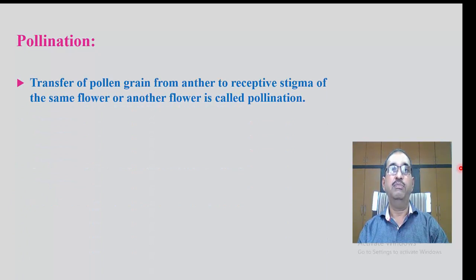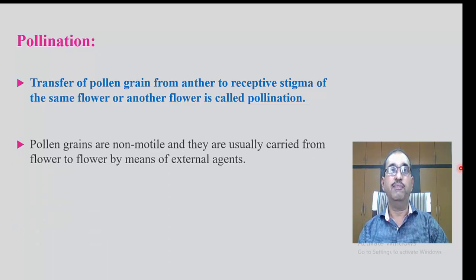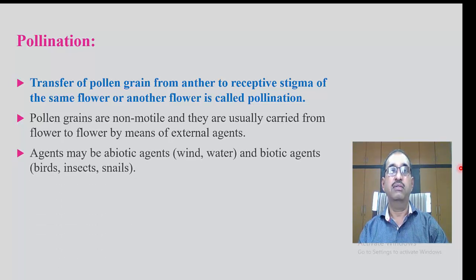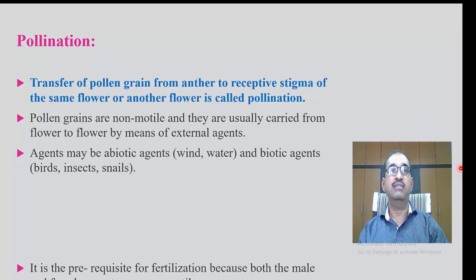Transfer of pollen grain from the anther to the receptive stigma of the same flower or another flower is called pollination. Pollen grains are non-motile and they are usually carried from flower to flower by external agents. Agents may be non-living, that is abiotic agents like wind, water, etc., and living, that is biotic agents like birds, insects, snails.